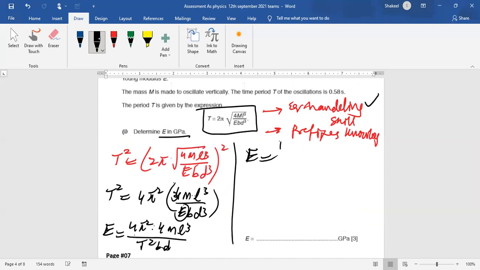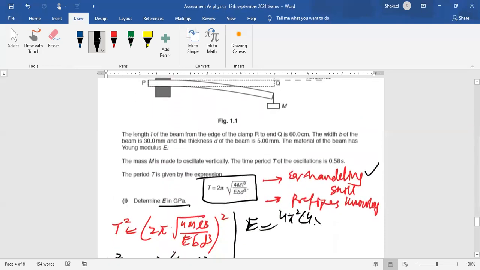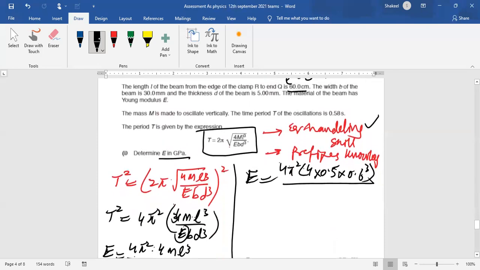So you will put the values like 4 pi square will remain as it is, and then the mass value. If you look at the mass, it is written over there 500 gram. So you have to convert that into kilograms. So it is 0.5. So you will put 0.5 over there. And then l cube. l is the length, which is 60 centimeter, but you will convert it into meter. So that will be 0.6 meter. So it is 0.6 cube divided by what is the value of t? The value of t is given as 0.58. So it is 0.58 square.